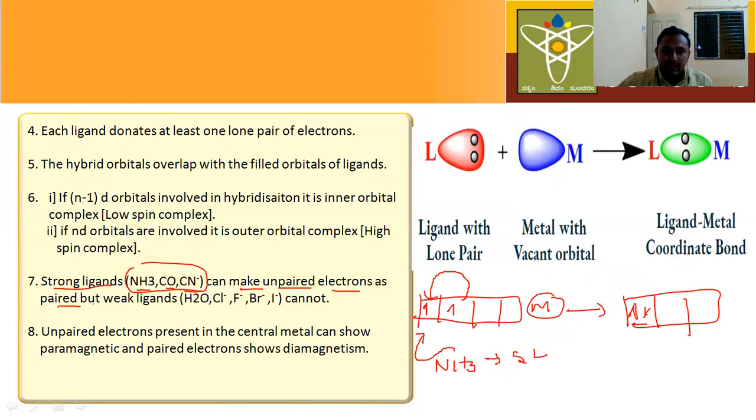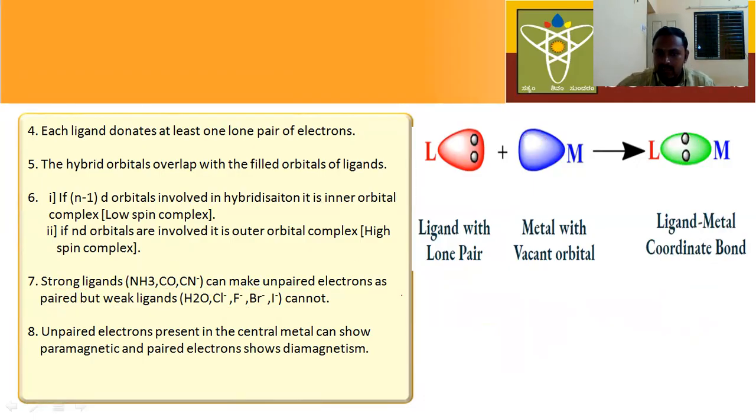In case of weak ligands, weak ligands meaning water, Cl minus, F minus, Br minus, I minus, they cannot pair up the electrons. For example, here I will show, this is the metal. In the metal there are unpaired electrons. Now here there is amine, a strong ligand, and here there is water, a weak ligand.